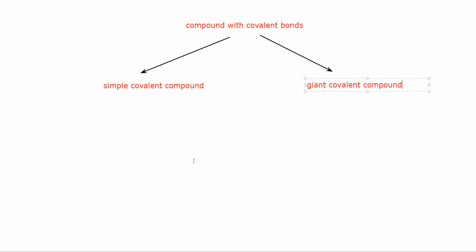So there are two types of compounds, the compounds which have a covalent bond.